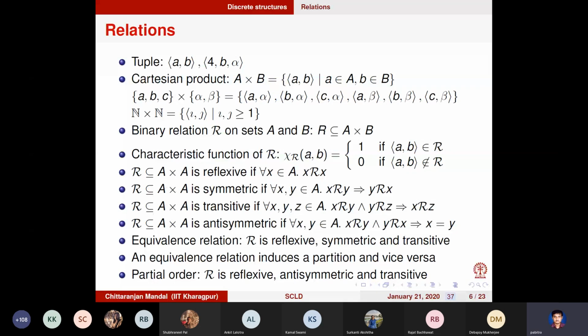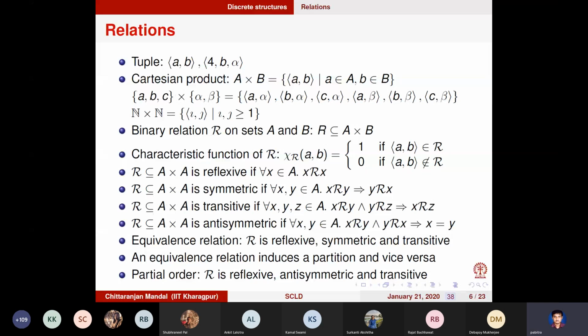Okay, so now you have your reflexivity and transitivity. You replace the symmetric by antisymmetric. What it means is that for any two elements x, y in A, if x is related to y as well as y is related to x, it implies x and y are the same. So instead of symmetric, you have the antisymmetric. Relations which are reflexive, transitive, and antisymmetric are called partial orders. A typical example of a partial order is the less than or equal to relation over numbers. Often it helps you visualize things.